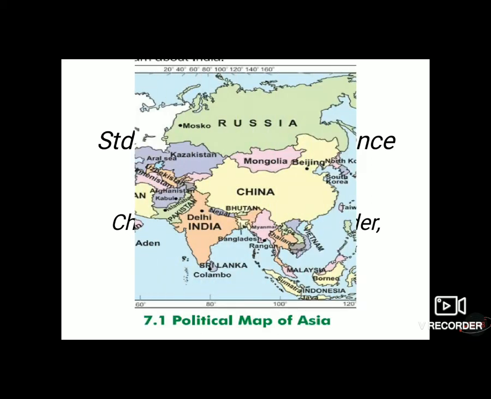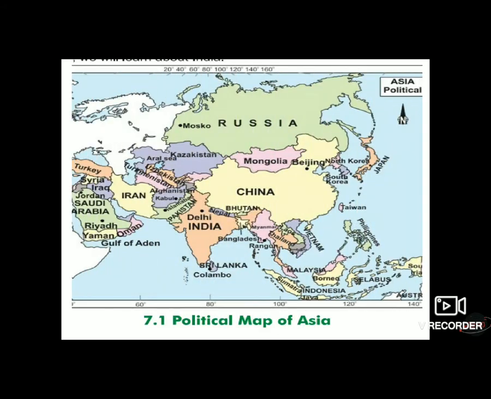As we all know, there are a total of 7 continents on the earth: Asia, Africa, North America, South America, Antarctica, Europe and Australia, of which India lies in the Asian continent.